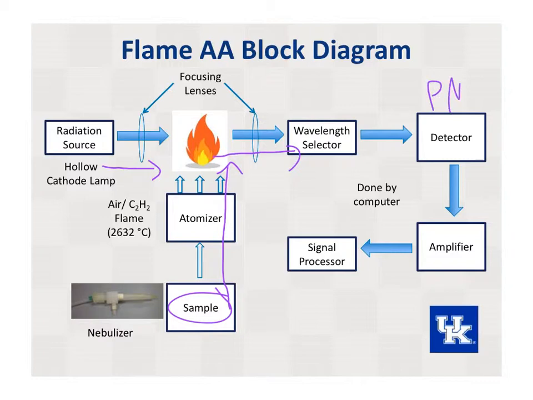Our selected wavelength of light goes to a detector, in our case a photomultiplier tube, a PMT, which is able to multiply the signal of the light that hits it. Even an individual photon can be detected. The amplifier further enlarges the signal while decreasing the noise. The signal processing is done by the software, which gives us our data output.